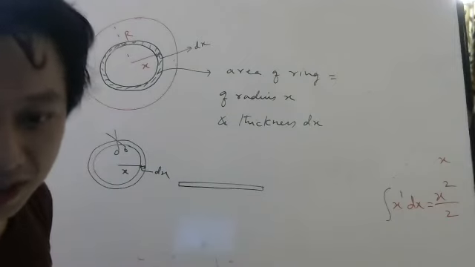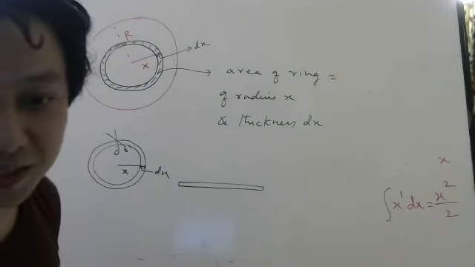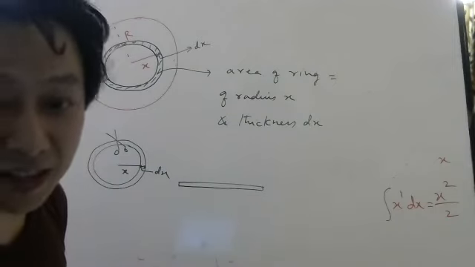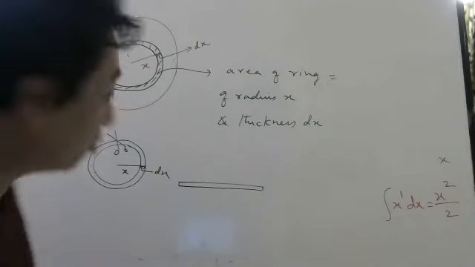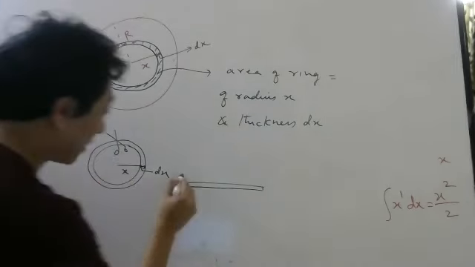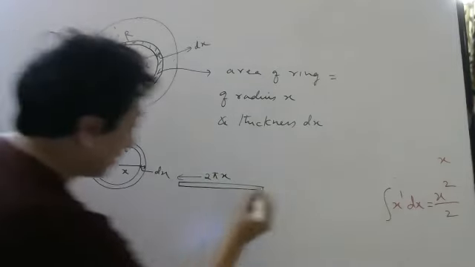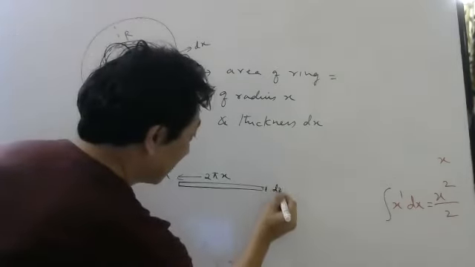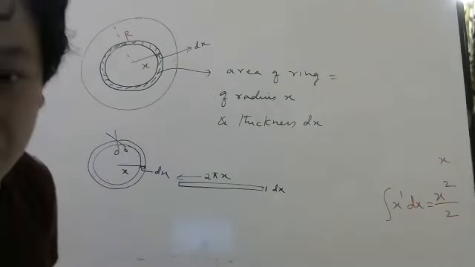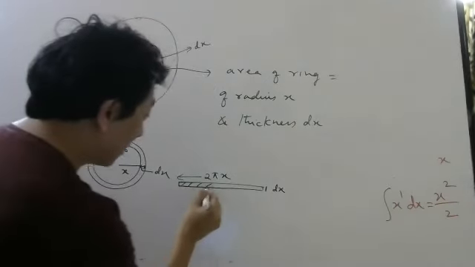If the radius is x, what is the circumference? No, radius is x, I'm saying. Then circumference will be 2 pi x. So this circumference I can write here, 2 pi x. And this thickness is dx. Correct now? So what will be this area?